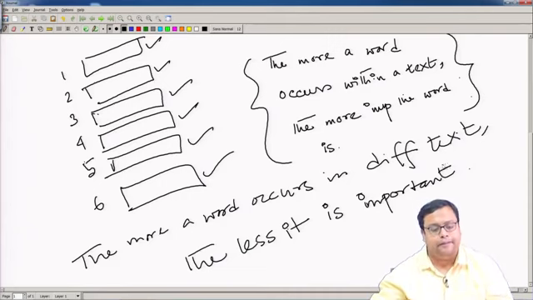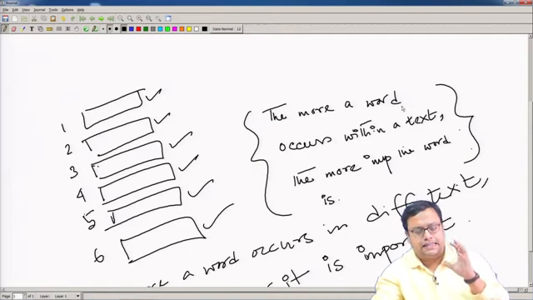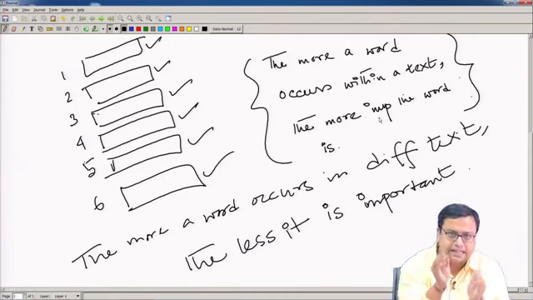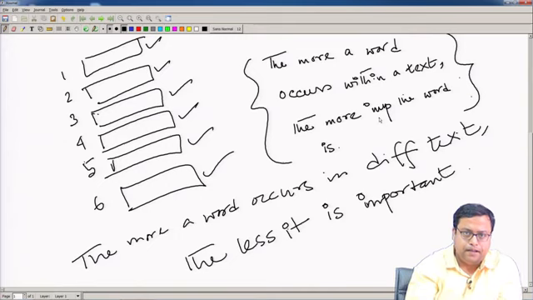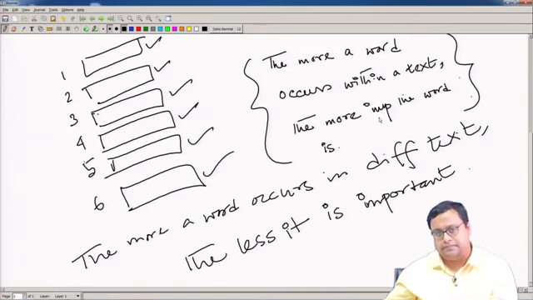For example, when somebody says a particular term quite a lot in a particular text, that means within that text that term is important. But if I say that term every time I speak, then it is not.